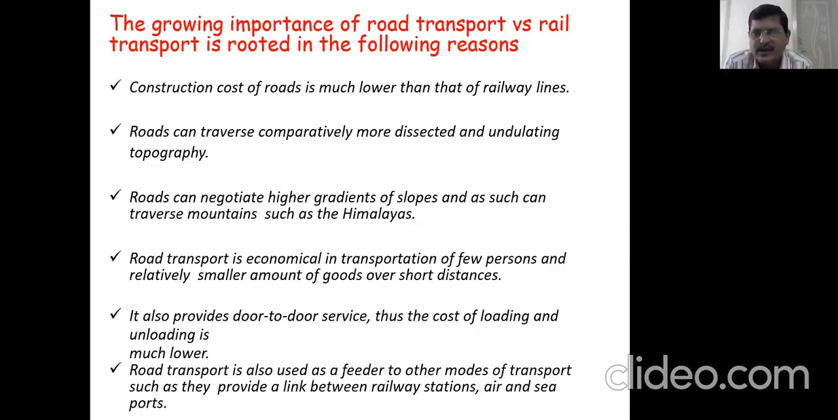Construction cost of roads is much lower than the railway lines. Roads can traverse comparatively more dissected and undulating topography. See this point here. Topography means the geographical presence, how it is. See, in desert areas, we cannot lay the railway tracks, or in the mountains we have to dig tunnels, or on the plateaus also they have to break the hills and then they have to lay the railway tracks.